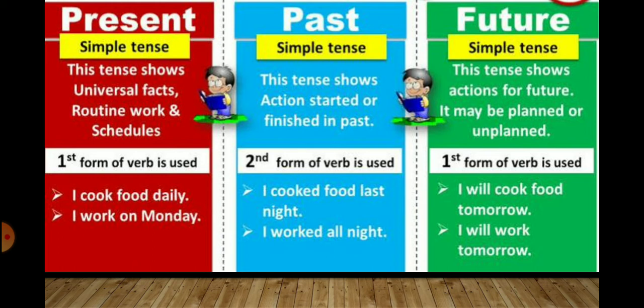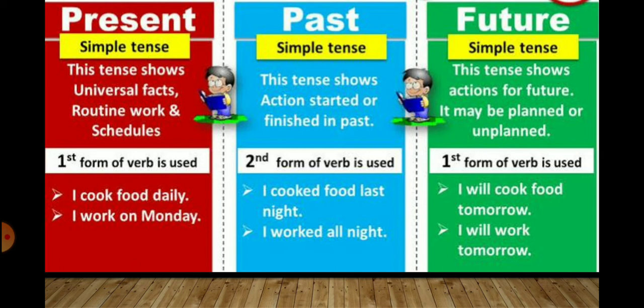Now let's talk about future tense. This tense shows us the actions for the future. It may be planned or unplanned. The things that are going to take place, that will happen, show us the future tense.